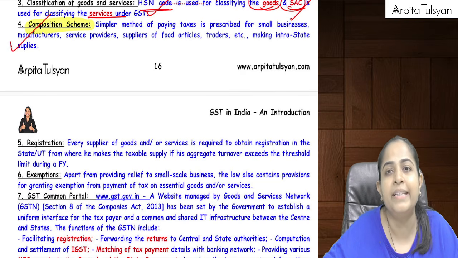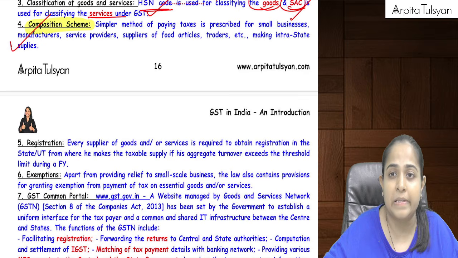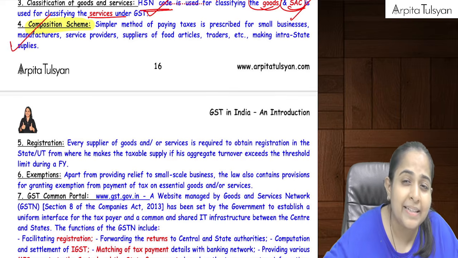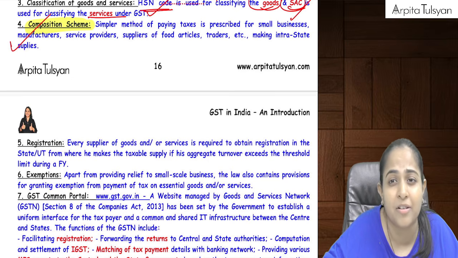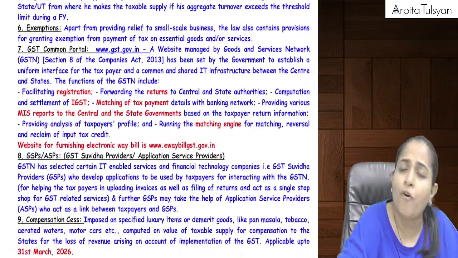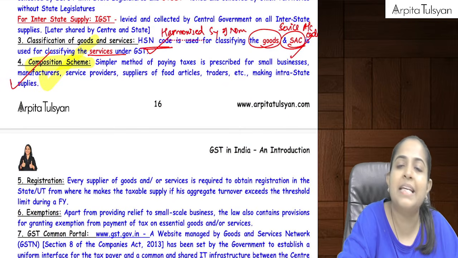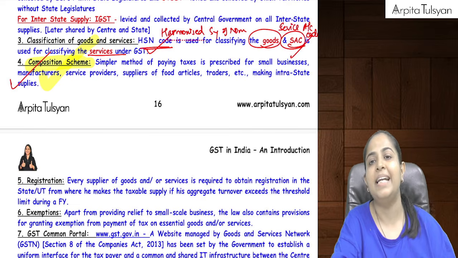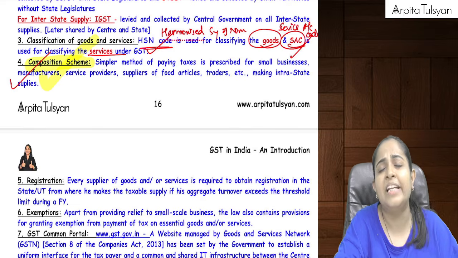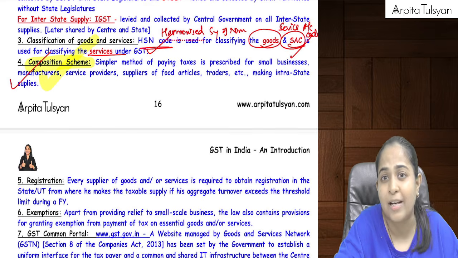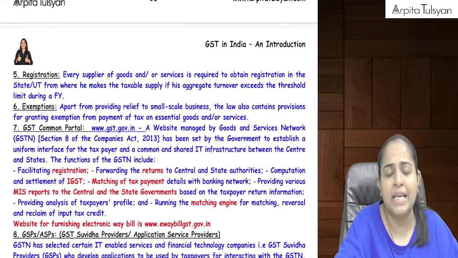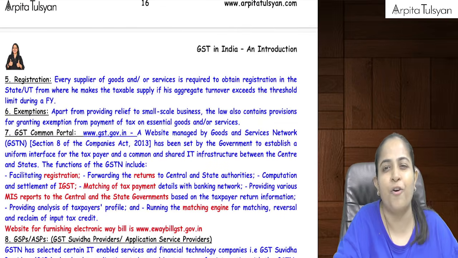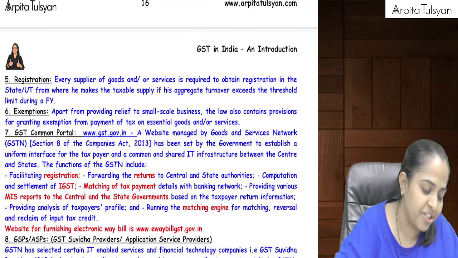If they are doing their business, then they will be given some ease, some simple method by which they can get themselves registered and pay the taxes, with no need to do multiple complex calculations. So for these small businesses they have prescribed a scheme called the composition scheme. Obviously it has its own pros and cons, but at least this facility has been given to small dealers that you need not maintain full-fledged books of accounts, you need not do the complex calculations of GST. So a simplified scheme has been made for the composition dealer. So ma'am, who comes under this composition dealer? Wait for that, we'll not take it here, we'll take it in the charge under GST chapter.